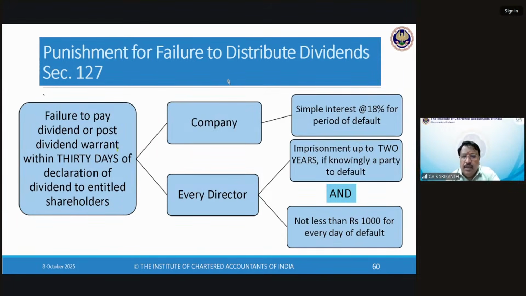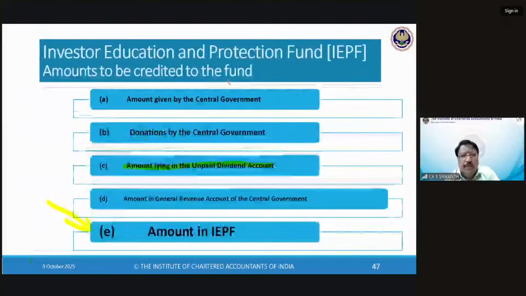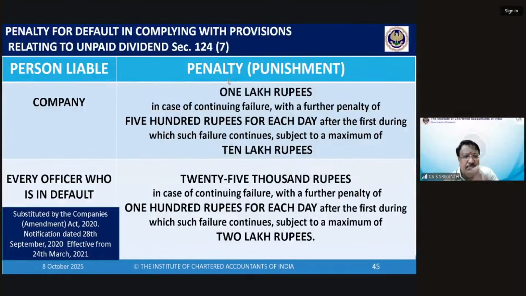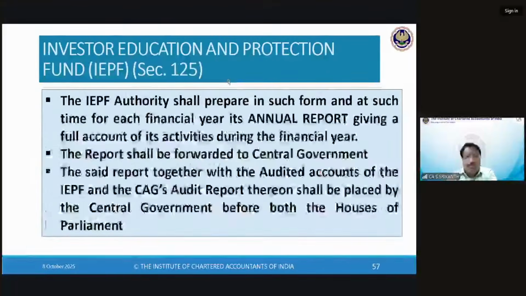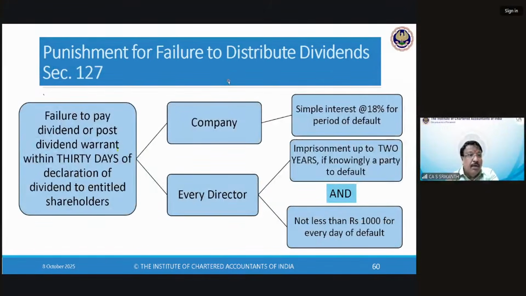In the earlier section on penalty, we didn't see any imprisonment because in 2020, they decriminalized the Companies Act. So for merely procedural issues like not transferring, there is no criminal intent, assuming. So they said no need for imprisonment. Punishment will be there, penalty will be there. But here, you declared it and you jolly well knew that you had to pay it within 30 days. So it's a criminal act, fraud. Therefore, they say for the period of default, you pay interest at 18%, the company pays.